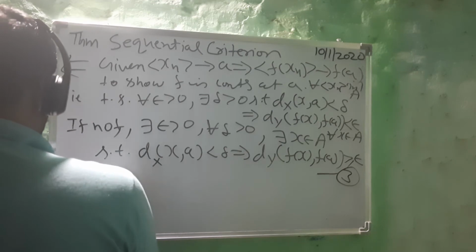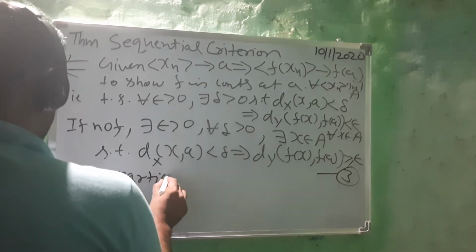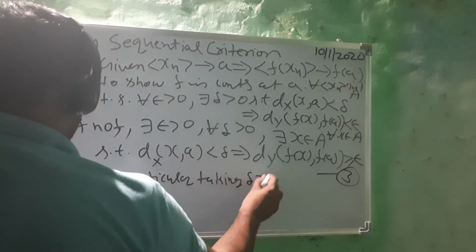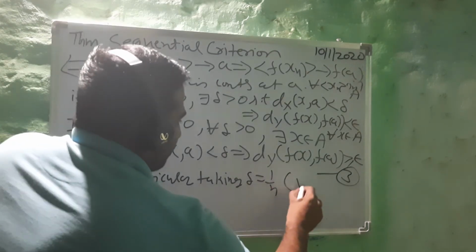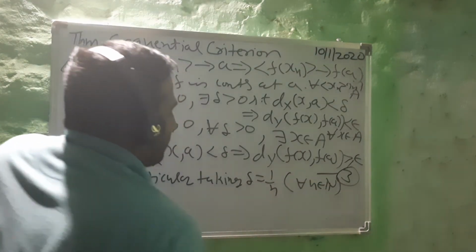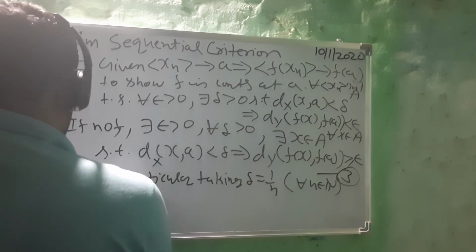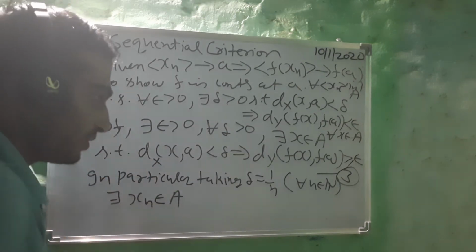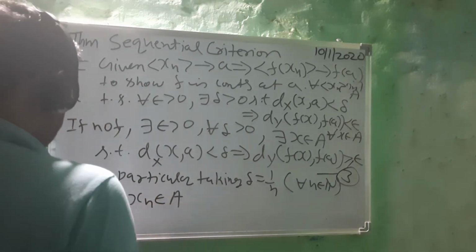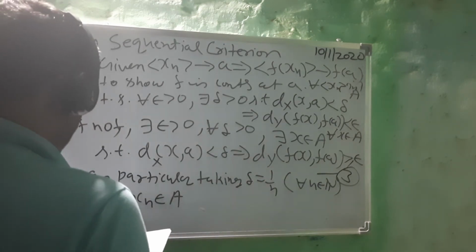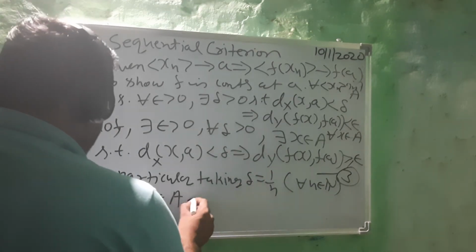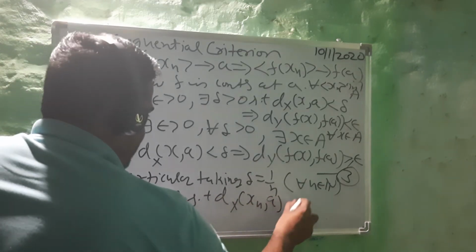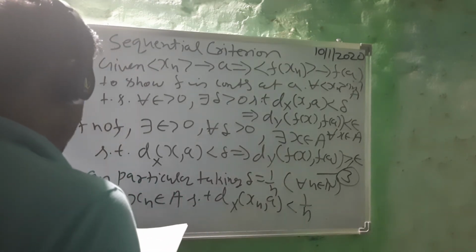So in particular, taking delta equal to 1 upon n, for all n belonging to N, what do we get? There exists xn belonging to A. That means the sequence xn is going to be in A. So xn is an element of A, true for all n belonging to N, such that the distance of xn and a is less than 1 upon n, right?